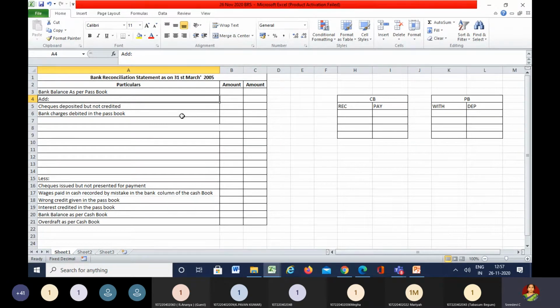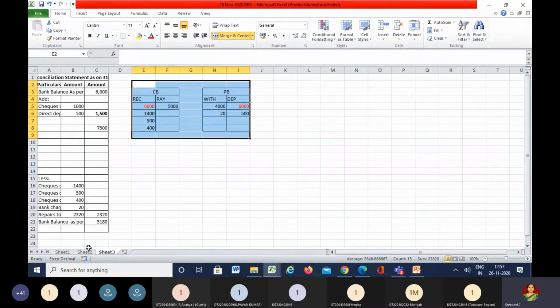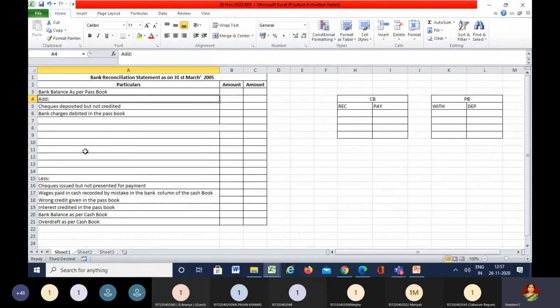So here on 31st March 2005, all of you please look into the PDF. The bank balance of Purushottam appeared at 7,654 as per the bank column of the cash book. So very clearly it's been mentioned that it is as per the bank column of the cash book. So let us make it as the balance as per the cash book. Instead of passbook, now it is a cash book balance. So here the cash book balance is 7,654. Okay, now add and less.